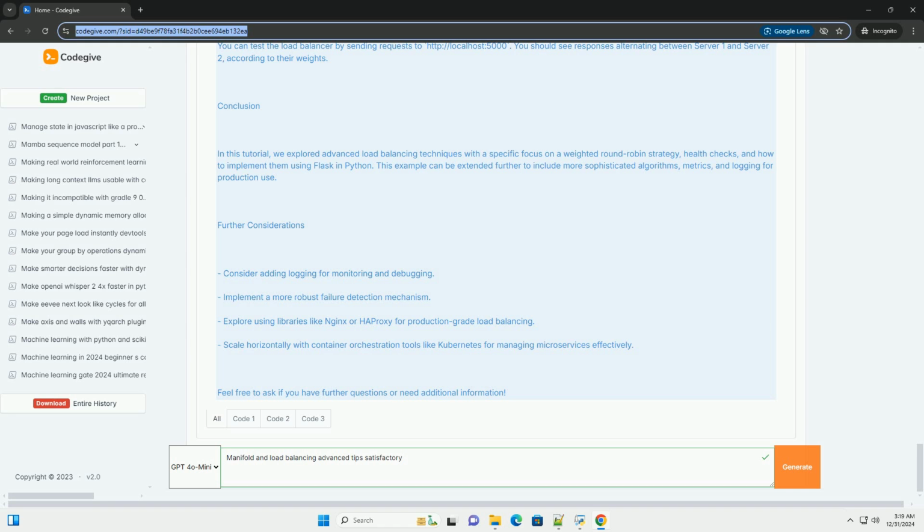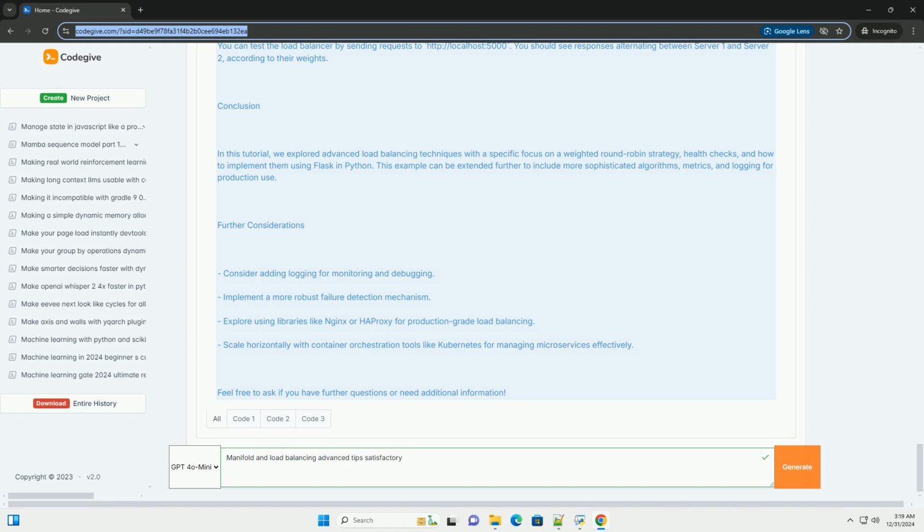{'url': 'http://localhost:5002', 'weight': 1, 'active': True}] # server 2 has a weight of 1. Keep track of the current server index. current_index = 0. def get_next_server(): global current_index. total_weight = sum(server['weight'] for server in servers if server['active']). If total_weight == 0: return None # all servers are down. Get the next server based on weights.